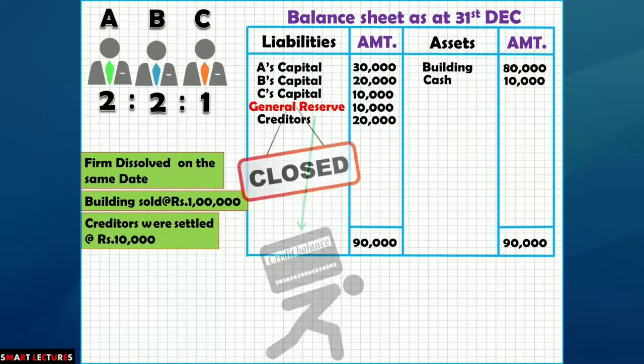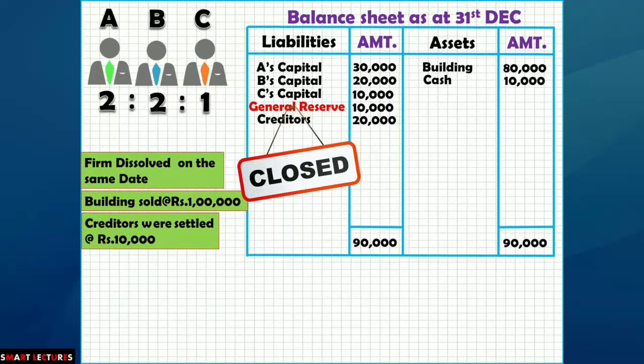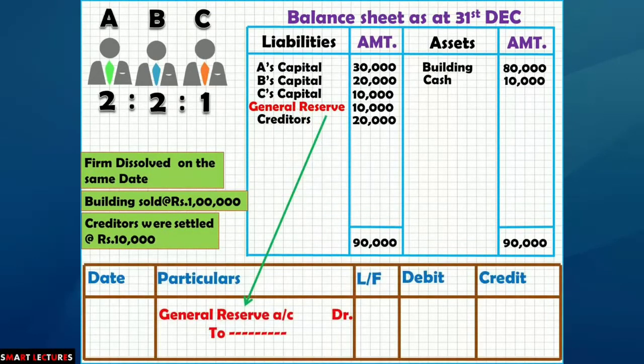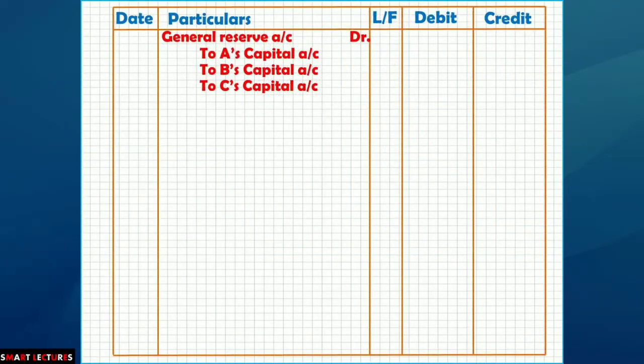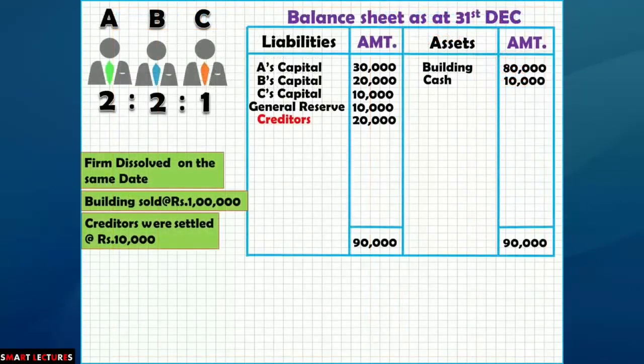This account must be closed. And how will it be closed? It will be debited. You know, all liabilities will be debited to close them. So general reserve account debit to A's capital, to B's capital, to C's capital: 10,000, 4,000, 4,000, 2,000. Then creditors.